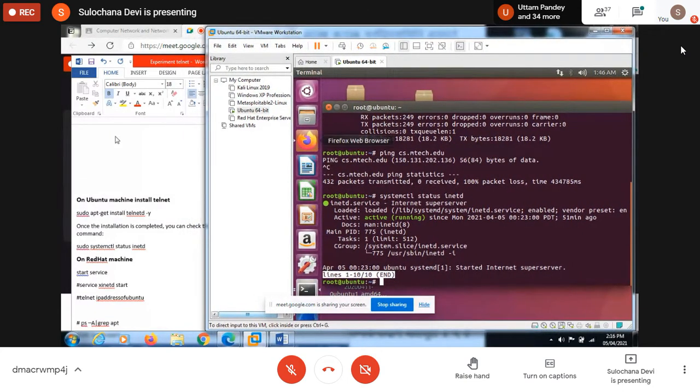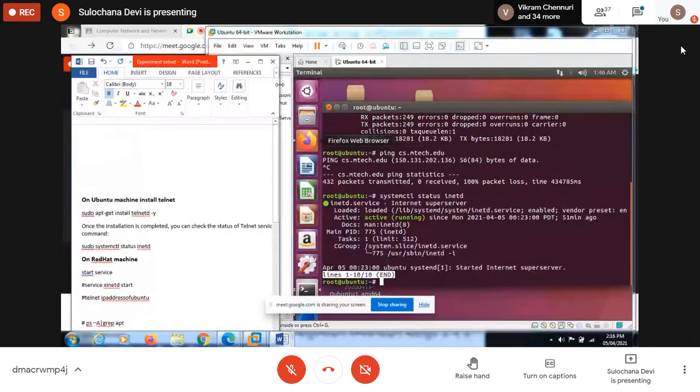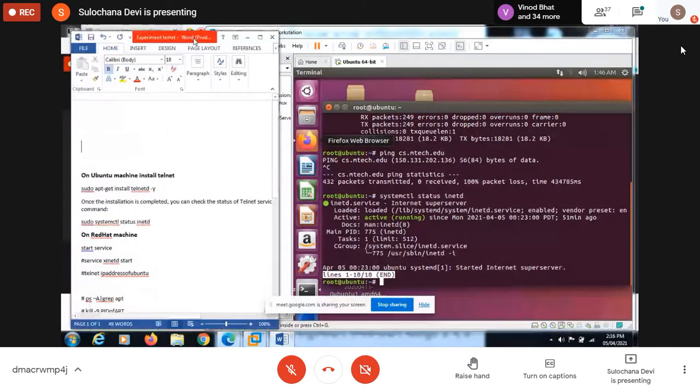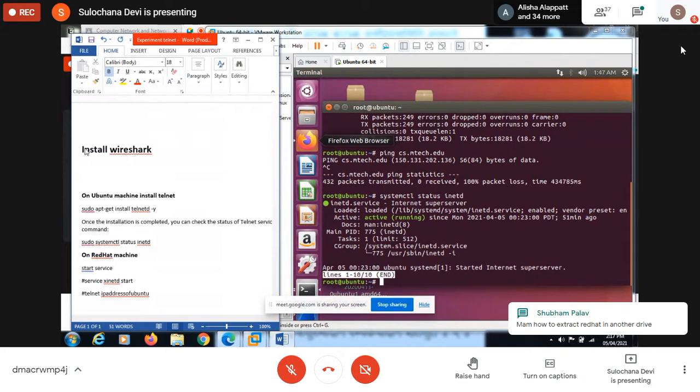In both the machines, Ubuntu and Red Hat, Wireshark is already installed. On this Word document, I'm just writing the commands to install Wireshark. If you have configured these virtual machines, it is already installed. But if it is not installed, here is how to install Wireshark. Wireshark is basically a packet analysis or packet capturing tool.